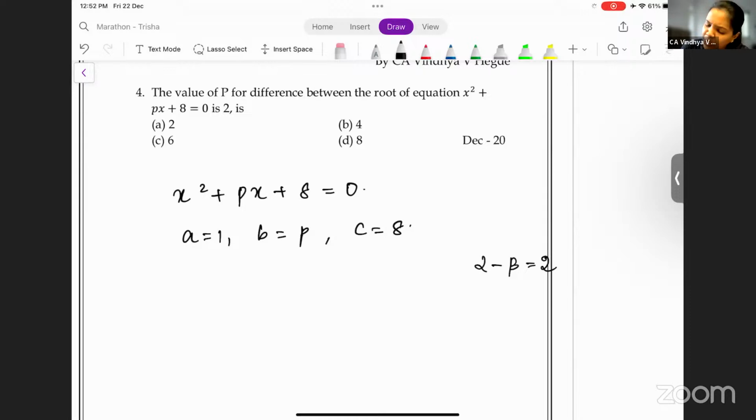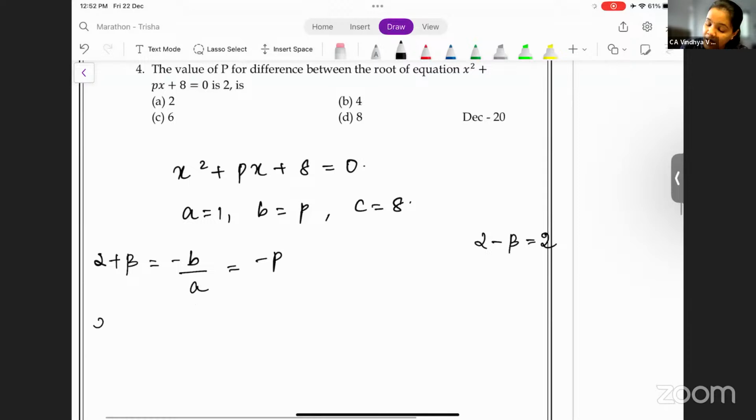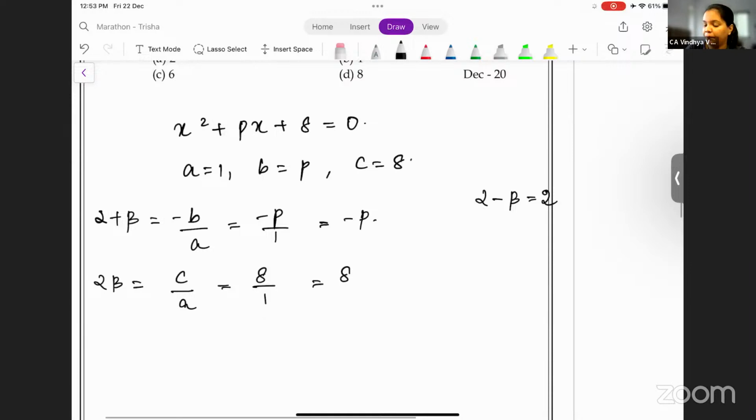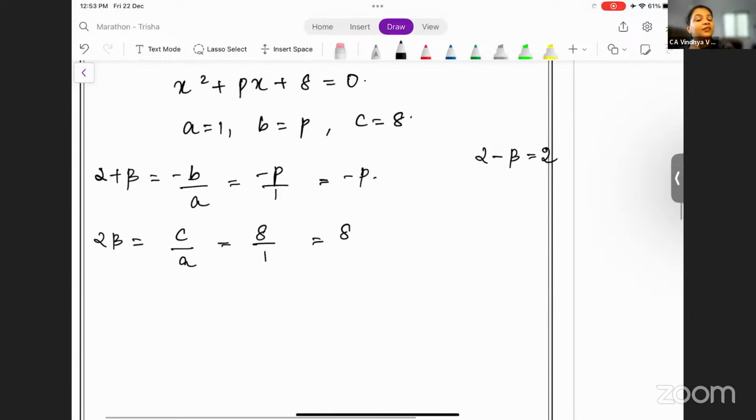They have said alpha minus beta is equal to 2. Now here we know that alpha plus beta, that is the sum of roots, is minus b by a. That is minus p. And alpha into beta, that is the product of roots, that is c by a, is 8 by 1, that is equal to 8. Correct? Yes. Now, to make it simple for us, we'll square this. You'll get alpha minus beta the whole square is equal to 4.